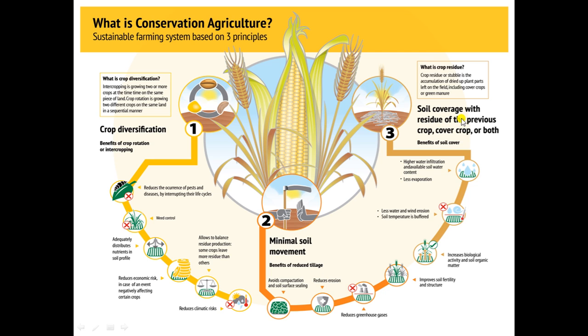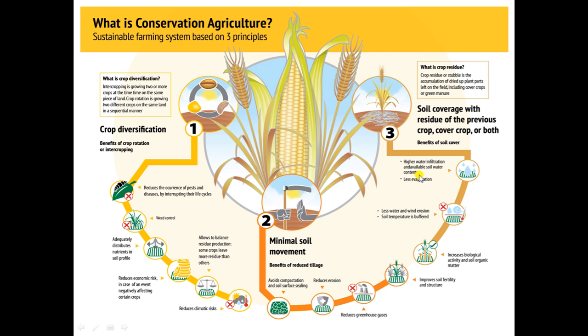soil coverage with residue of the previous crop, cover crop, or both. That's why I am saying either the soil is covered by the cover crop or by crop residue as a mulch. So what is crop residue? Crop residue or stubbles is the accumulation of dried up plant parts left on the field, including cover crop or green manure, everything. So that is residue. So that is a soil coverage.